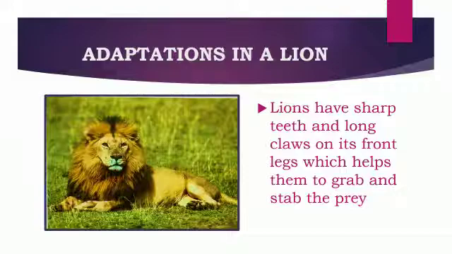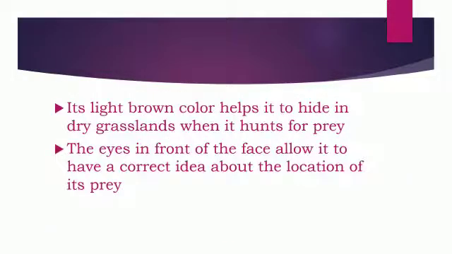Lions have sharp teeth and long claws on their front legs which help them to grab and stab the prey. Its light brown color helps it to hide in dry grassland when it hunts for prey. Their eyes are in the front of the face which allows them to have a correct idea about the location of its prey.